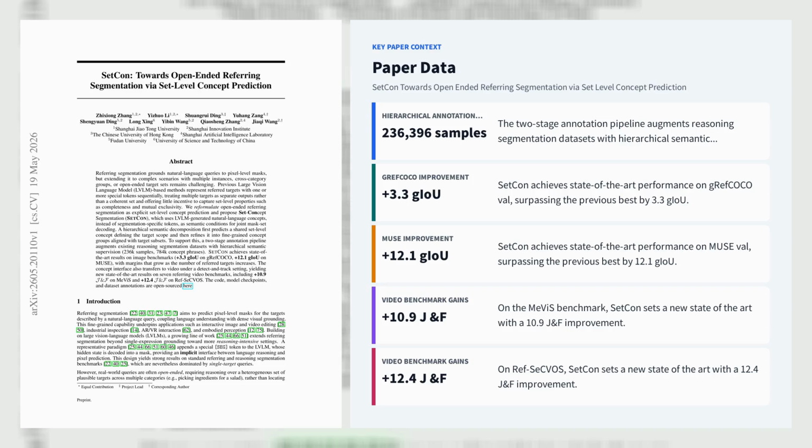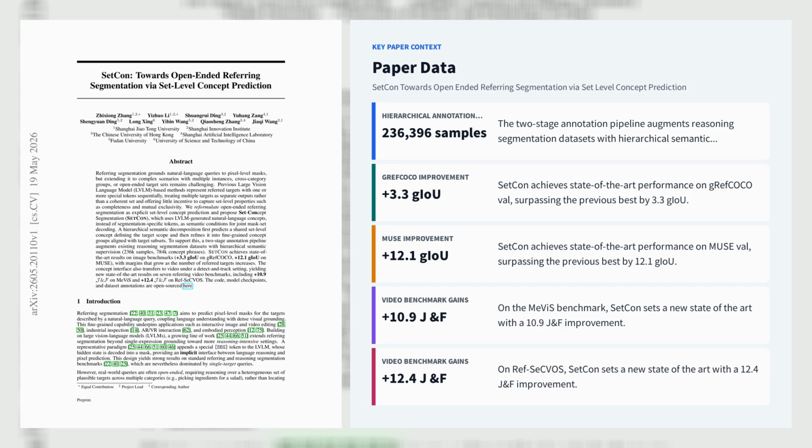Let's explore the first paper, SetCon: Towards Open-Ended Referring Segmentation via Set-Level Concept Prediction. SetCon reframes open-ended referring segmentation as explicit set-level concept prediction instead of the standard per-target SEG token interface used by LVLM-based models, such as LISA, PixelLM, and SA2VA. The paper shows that flat SEG sequences degrade sharply as target count increases, and that learned SEG embeddings align more with spatial position than semantic category, causing duplicated or missing masks.